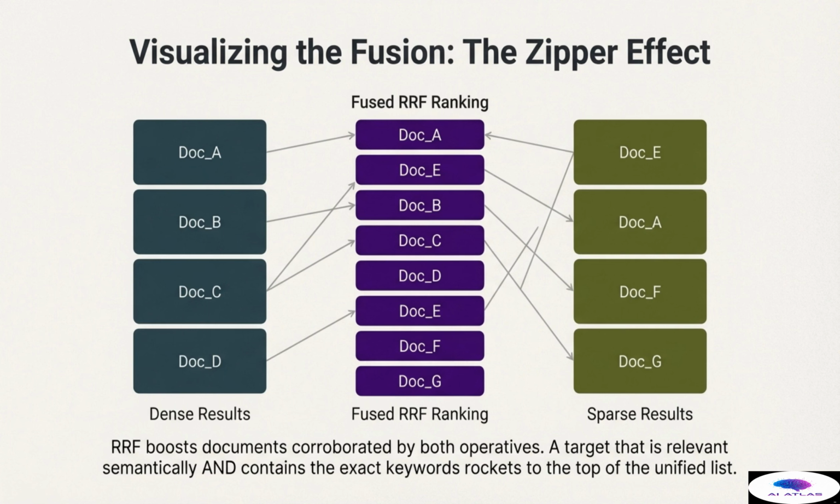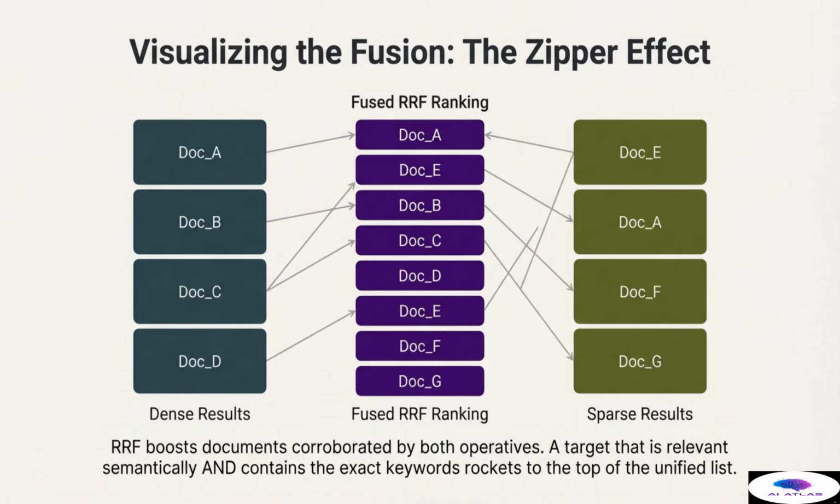We can best understand the outcome of this protocol by visualizing the fusion, the zipper effect. On the left, we have the dense results from the Ghost. On the right, the sparse results from the archivist. The middle column is the fused RRF ranking.